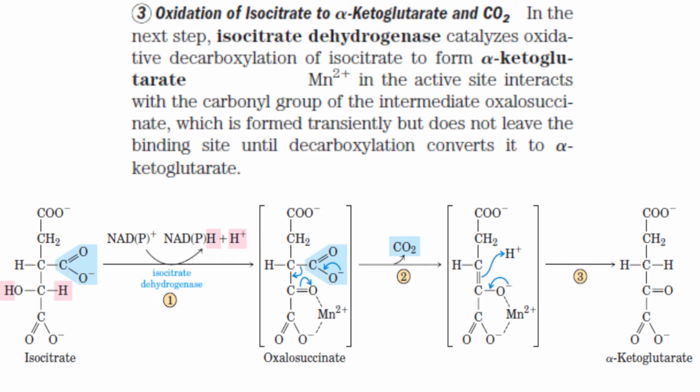In the next reaction, isocitrate formed in the previous reaction is oxidized to alpha ketoglutarate. Look at isocitrate. How many carbons are there? There are 6 carbons. It is reacting with NAD, and what is released is NADH plus H plus.